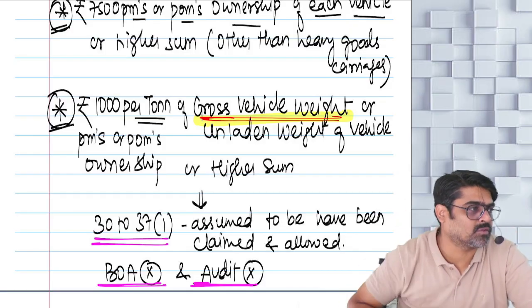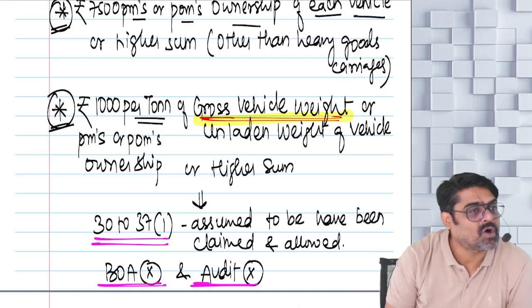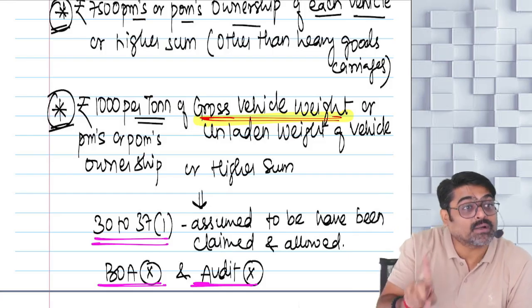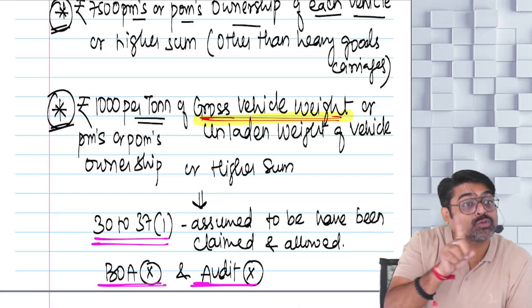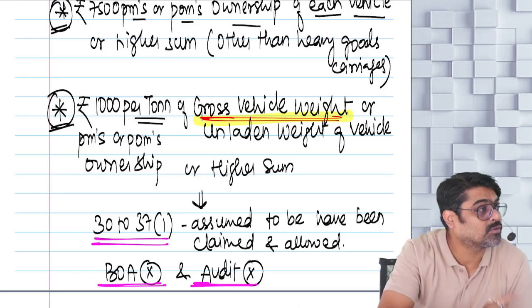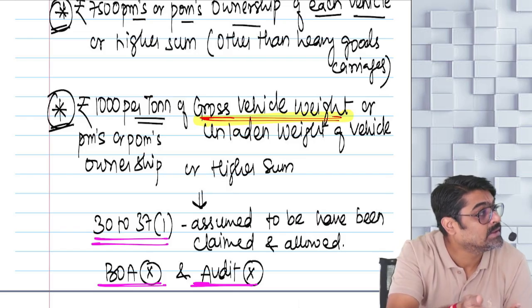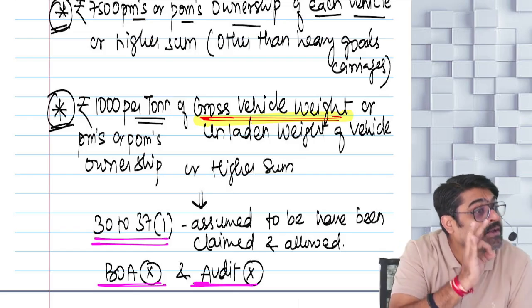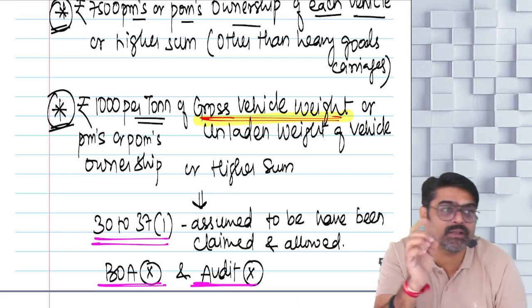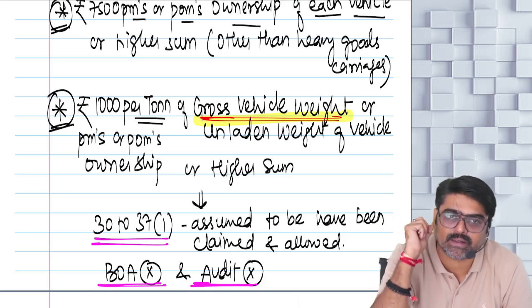For example, the gross vehicle weight was 18 ton. How much? So per ton of gross vehicle weight you are going to show 1,000. So for 18 ton minimum 18,000. So for this vehicle the minimum income you are going to show will be how much? 18,000 rupees per month or part of the month ownership. Yes or no? What if the gross vehicle weight is 15 ton?